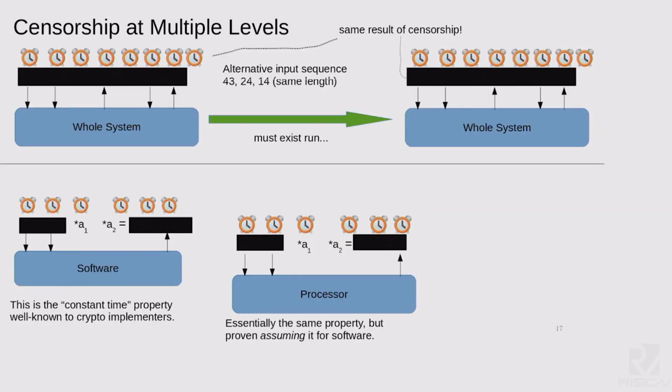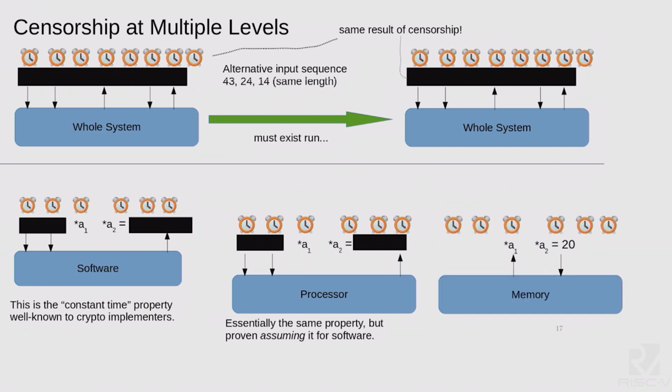Meaning when you change secret inputs, the trace of memory addresses that are being touched is the same, and the memory accesses happen at the same clock cycles as they would have before you messed around with the secrets. And finally, we have to prove a property of the memory system, which doesn't have the top-level system inputs and outputs. It just sees memory read and write operations.